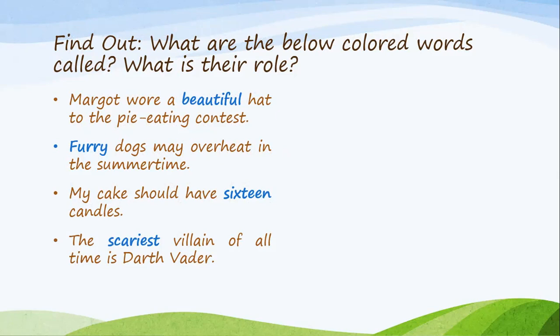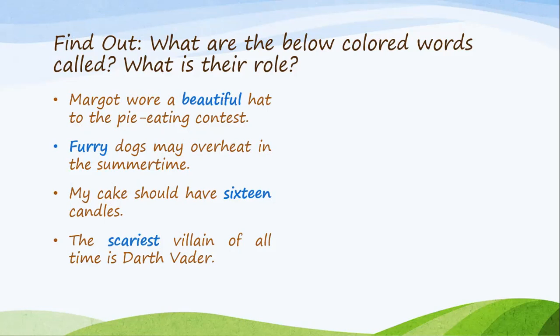So let's now look at the words that are colored in blue. As you can see, beautiful hat, a furry dog, 16 candles, scariest villain. So why do you think we're using these words and what is their role? When I'm saying a beautiful hat, I'm describing the hat that is beautiful.